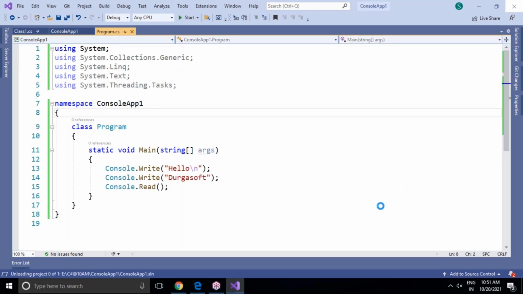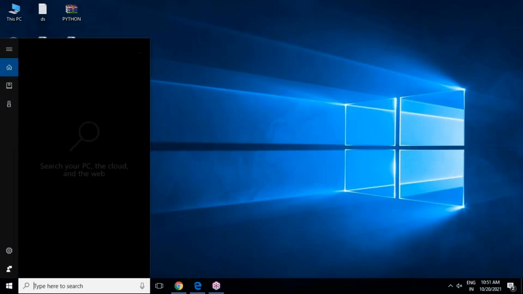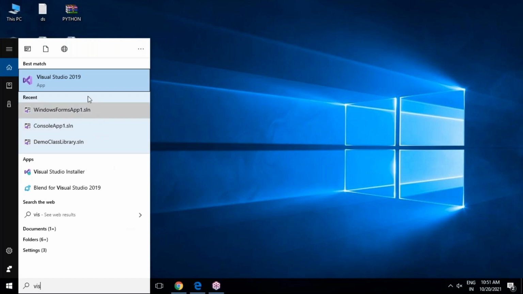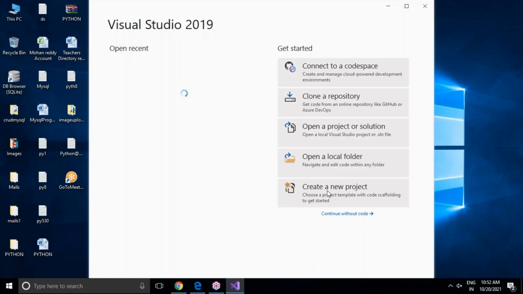Let me close this complete window. Again, one more time, I'm going to open Visual Studio. Why? Because this time I want to show you the same application with .NET Core. What changes are there, you can see. I'll continue with .NET Core only.